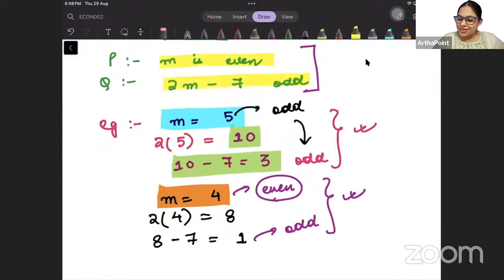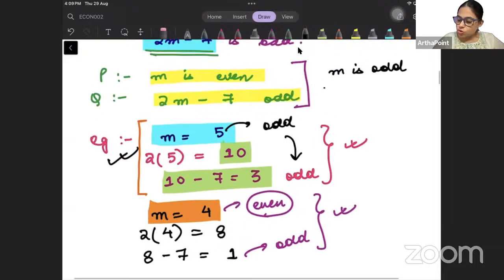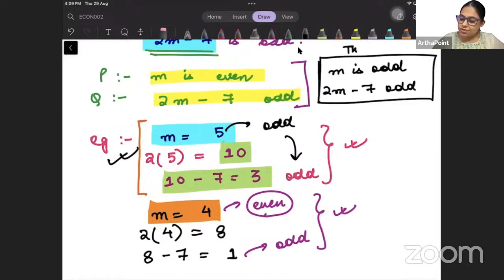ठीक है. Can I write a theorem for this one? क्या इसके corresponding हम कोई theorem लिख सकते हैं? Yes, we can write a theorem. What is the theorem we can write बेटा? That if m is odd, अगर m odd भी हो, then also 2 into m minus 7 will be odd. This can also be another theorem. ये भी मेरा एक theorem हो सकता है.